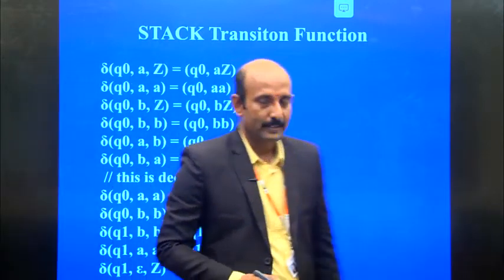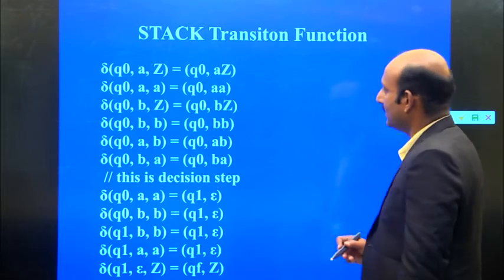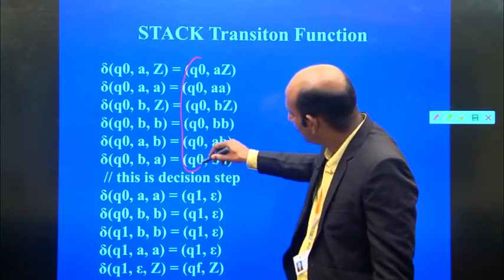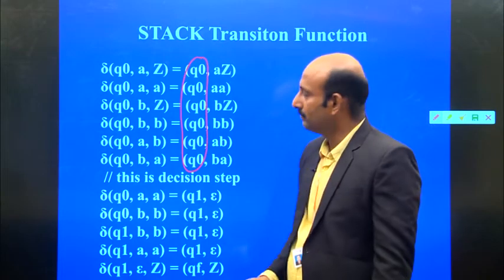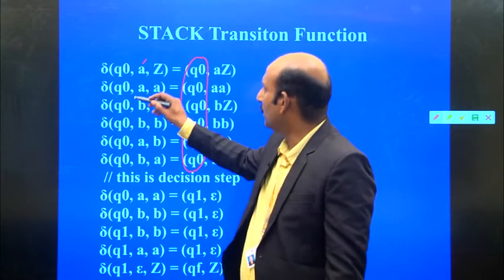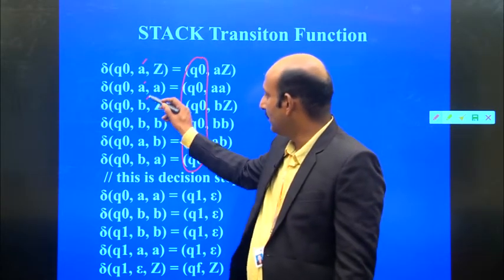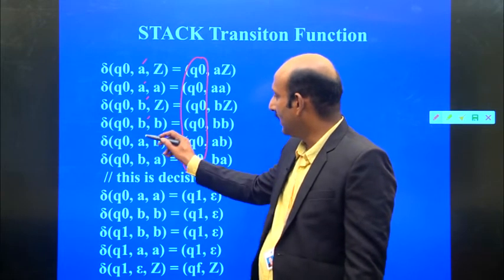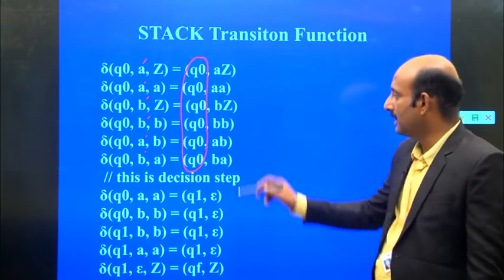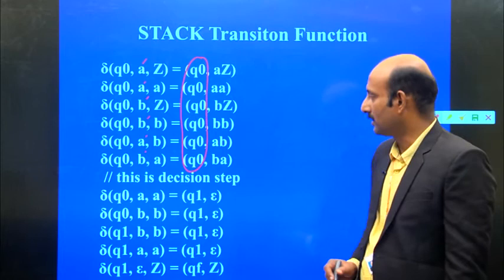Please understand when we can make transitions from one state to another. For all of these, the state stays Q0, whether it is one A, another A, continuous two A's, continuous two B's, or A or B. For any combination, there is no transition, so it contains only the state Q0.